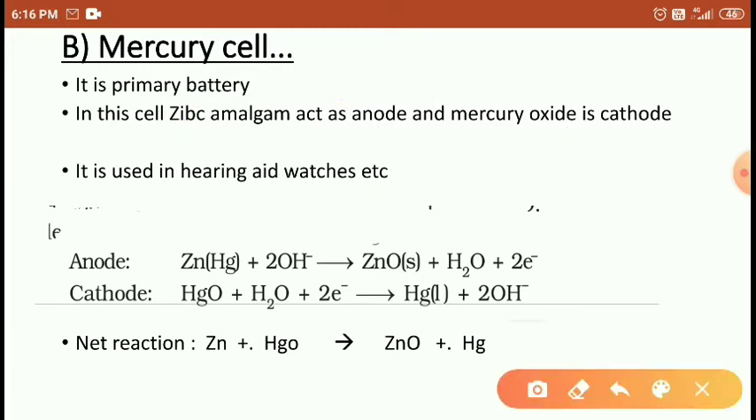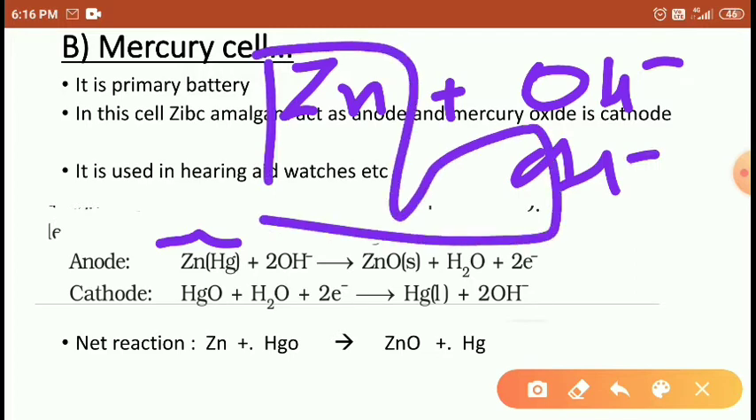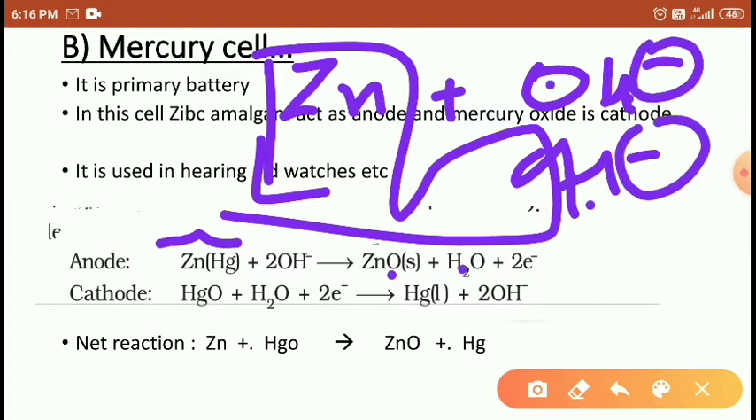So let's see the chemical reaction. Zinc amalgam, that is this one, accepts one oxygen from OH minus, OH minus. Zinc accepting the one oxygen forms zinc oxide here. H2O is left here, and what are the 2 electrons here? These 2 electrons are here, right students?